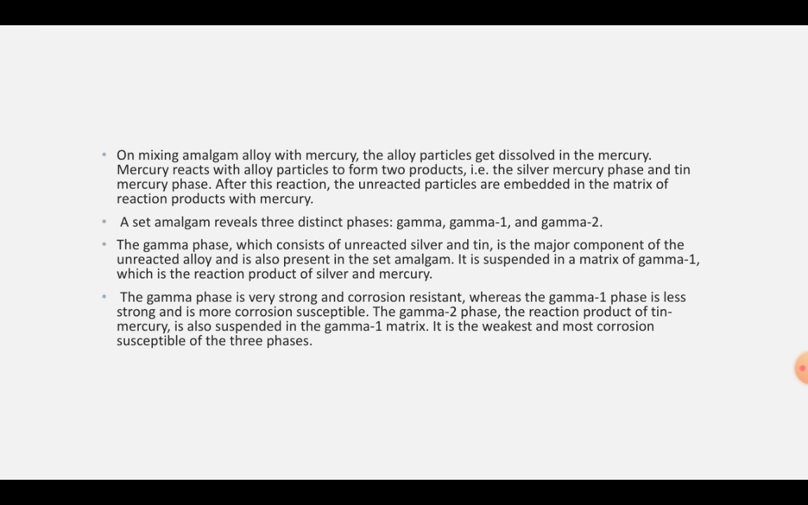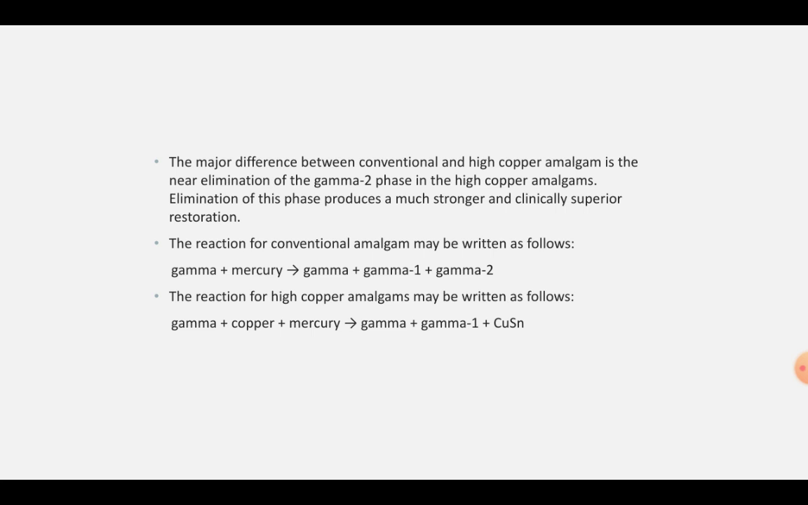The gamma 2 phase, which is the reaction product of tin and mercury, or you can say the tin mercury phase, is also suspended in the gamma 1 matrix. This one is the weakest and most corrosion susceptible of the three phases. So the major difference between conventional and high copper amalgam is the near elimination of the gamma 2 phase in the high copper amalgams. Elimination of this phase will produce a much stronger and clinically superior restoration.